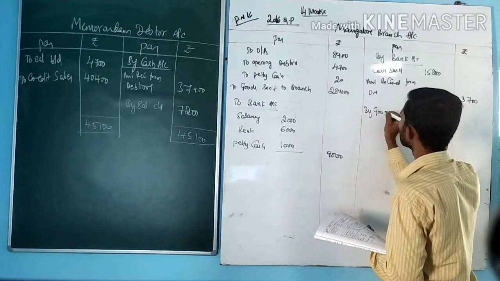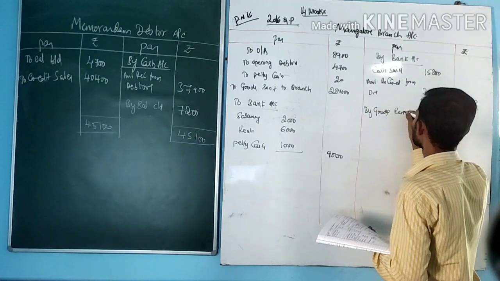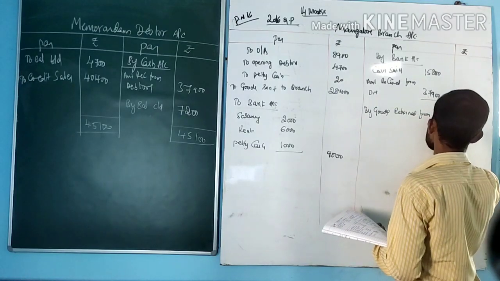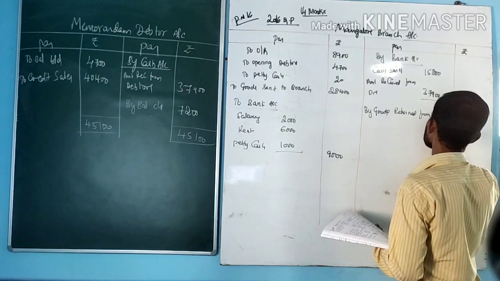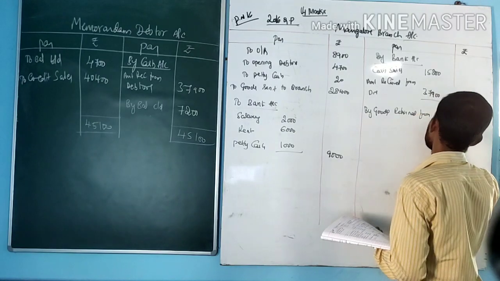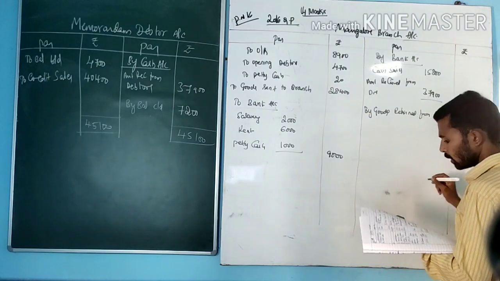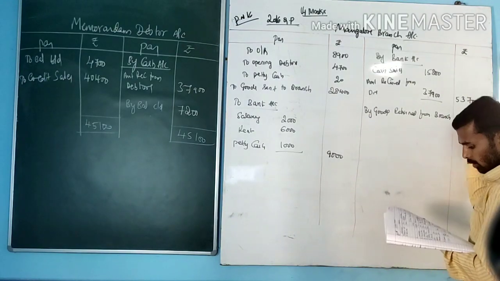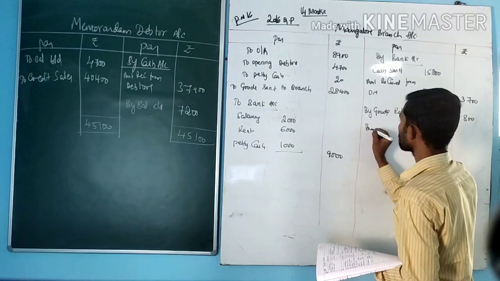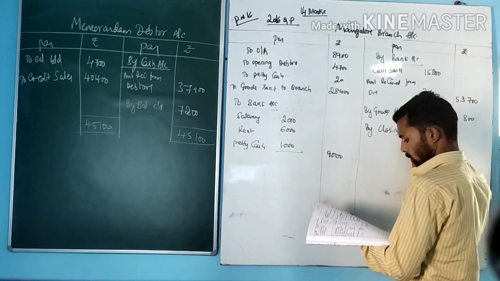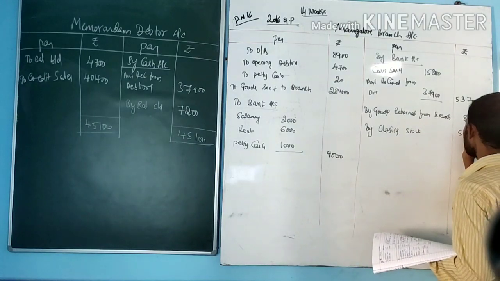By goods returned from branch 800. Next, closing balances, closing stock 5,400.